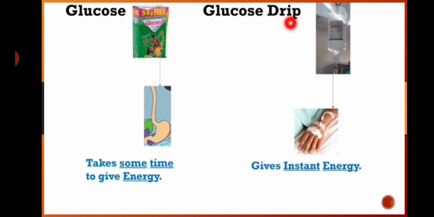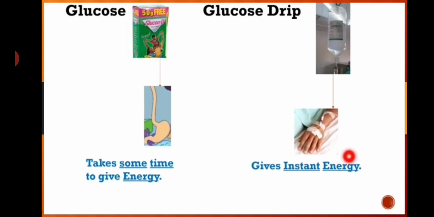Whereas the glucose drip is glucose water present in a bottle, and through a thin pipeline and a needle, the glucose water is given straight into our blood. The glucose mixes with our blood straight away and it gives us instant energy within minutes.